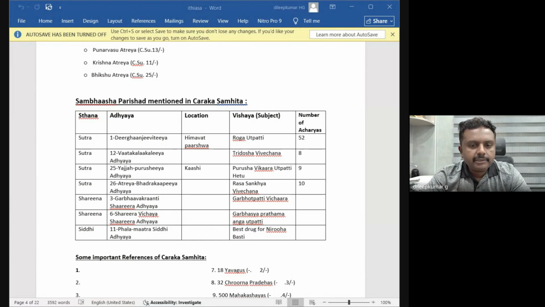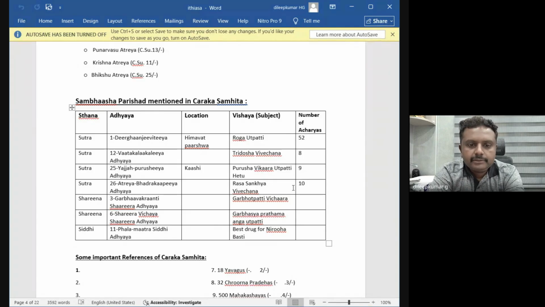Charaka Samhita, Sushruta Samhita, Vagbhata Samhita, and Laghutrayi, Madhava Nidana, Sharangadhara Samhita, Bhavaprakasha Nighantu. Apart from that, Yoga Ratnakara, Chakradatta, and Vaidyaratnavali. At least these books, these stalwarts' information you must have, and detailed information you must have.